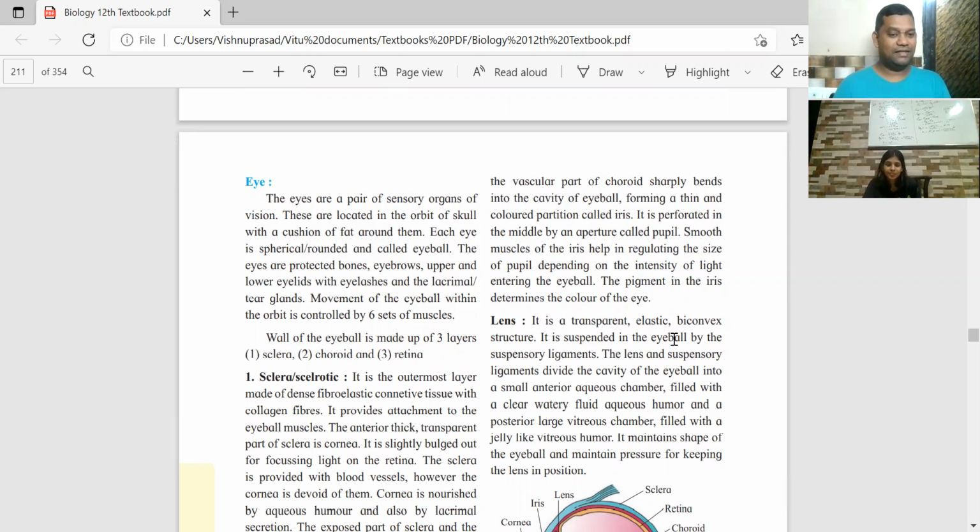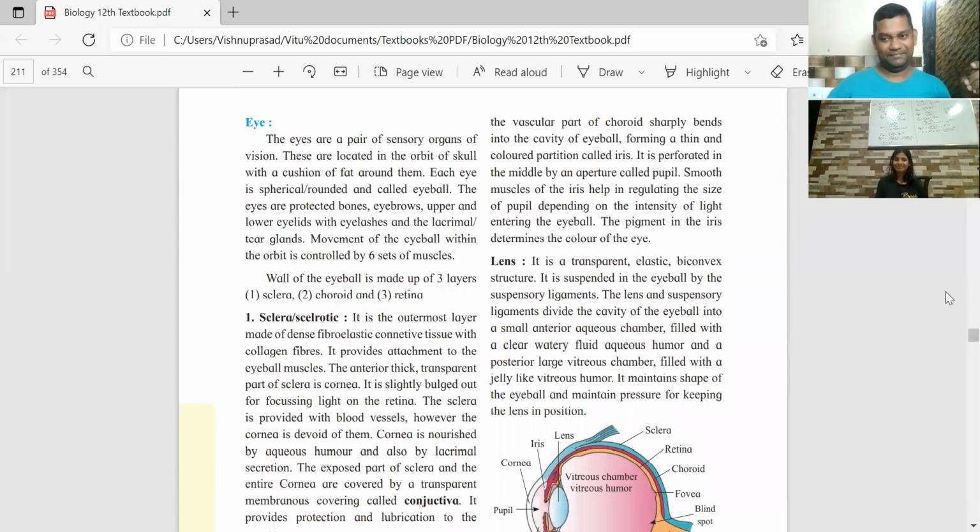Remember, in your childhood, there was this very common school level question: what are your sense organs? Five sense organs. Which are the sense organs you have? Eyes, ears, nose, skin, and one more.